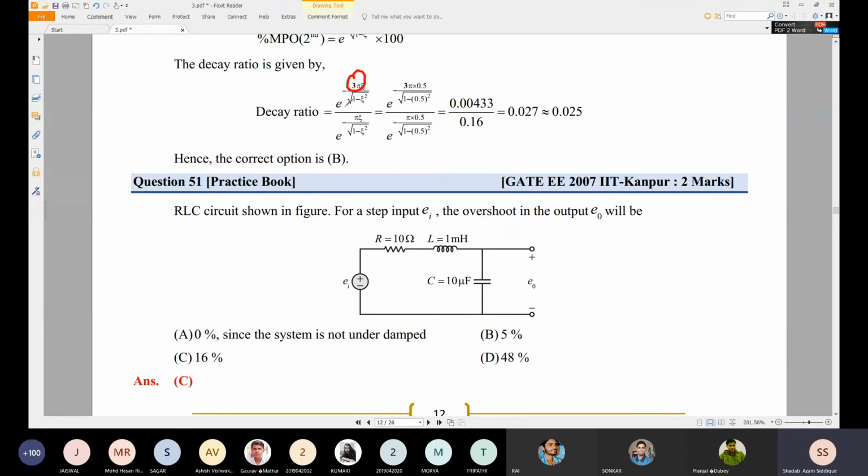That's why it is taken as n equal to 3 value. So you can see here n equal to 3 value it is taken here, and here it is n equal to 1. Okay, this is the first peak overshoot, this is second peak overshoot. Undershoot, that will be first undershoot is equal to 1. Okay, so that's what you can take.